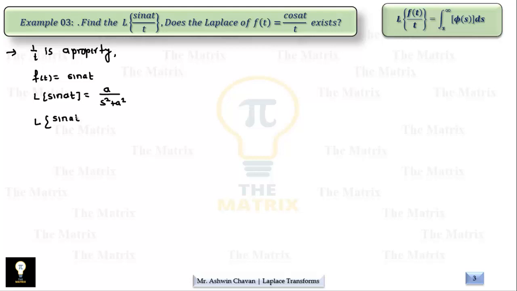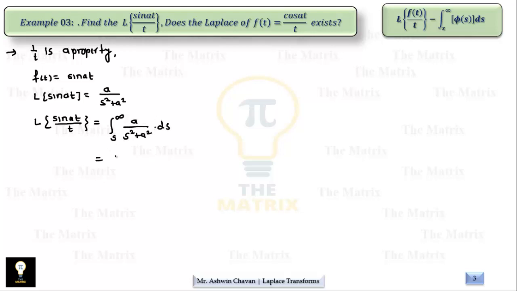So you can see slowly we are getting our original function given in the example on left side, whereas the right side is our required answer, and left side is a function of t and right side is a function of s. T and s should not be seen together. Therefore division by t's effect on right side is integrated a upon s square plus a square ds.